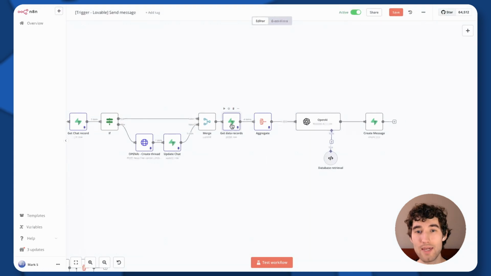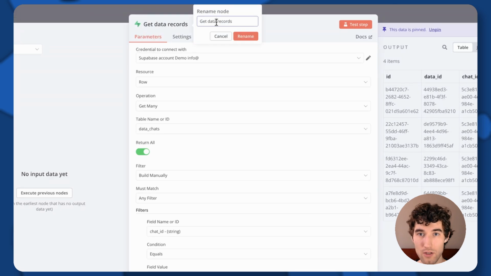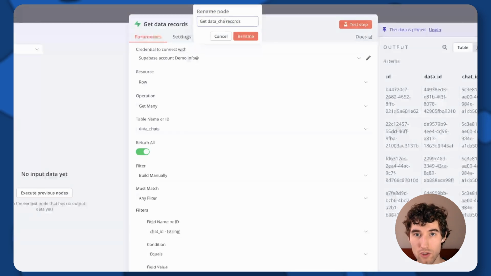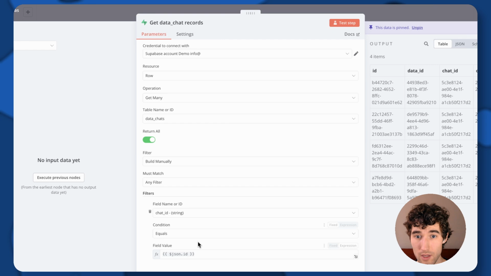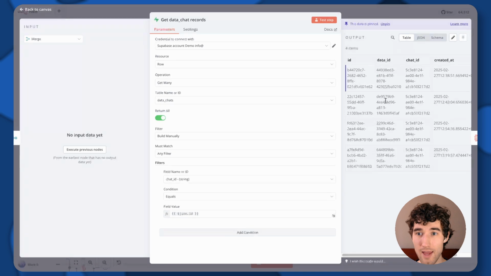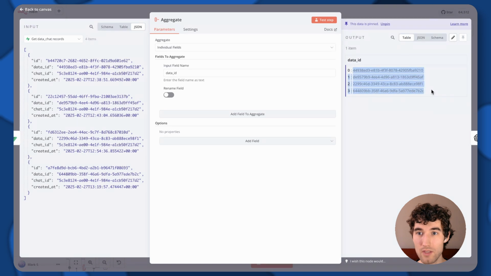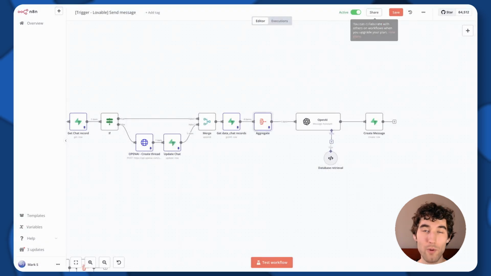And after that, we get all data chat records. So not data records, but data chat records. We're using the chat ID from the message, found all records, and this way we have an ID of data. And this array of data IDs, we aggregate it here, and as the result we have these IDs. Why do we need it?